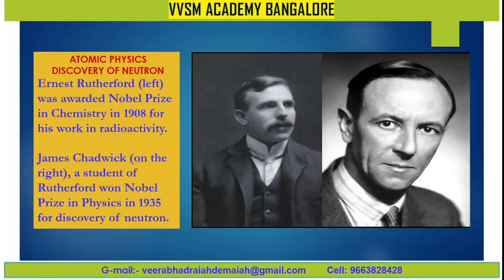He won the Nobel Prize in Physics in 1935 for his discovery of neutrons. So, my dear friends, we have studied the subatomic particles of an atom, that is, the electron, protons and neutrons. In the forthcoming class, let us study the discovery of the neutron by James Chadwick.